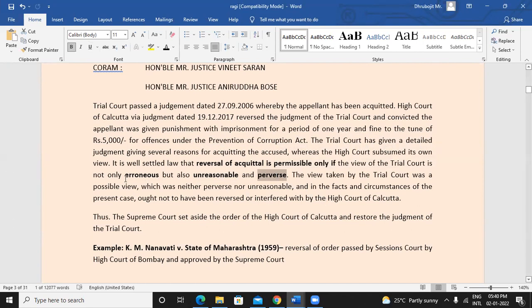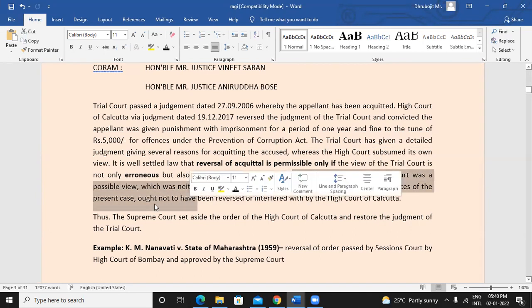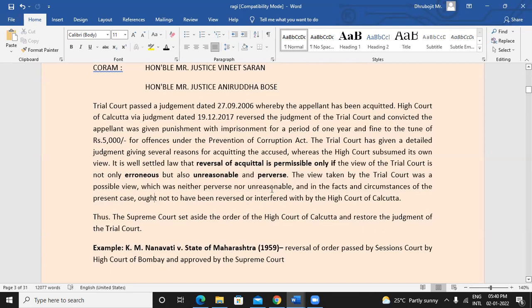Okay, so it has to be also established that the decision of trial court was any of these. But that could not be proved. So the view taken by trial court was a possible view which was neither perverse nor unreasonable, and the facts and circumstances of this present case ought not to have been reversed. So whatever decision trial court gave, it was not falling under any of these grounds, plus High Court also could not prove any of these grounds. So in such cases, it should not have been reversed by the Calcutta High Court.